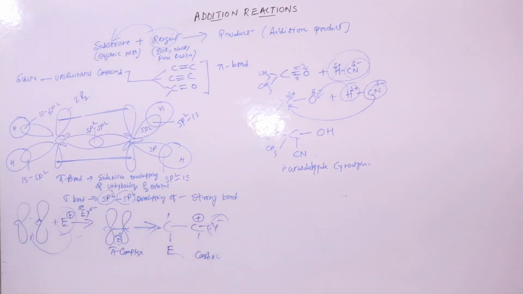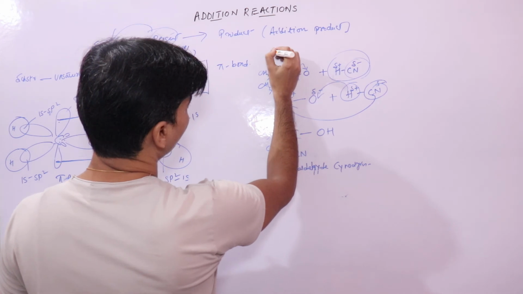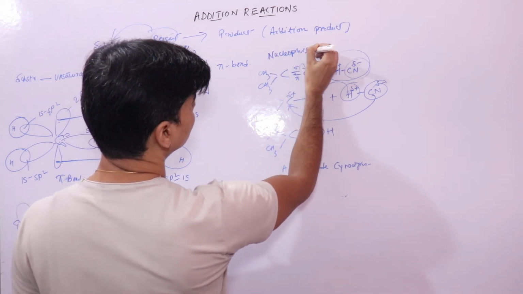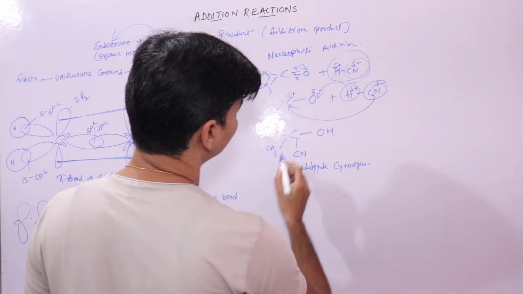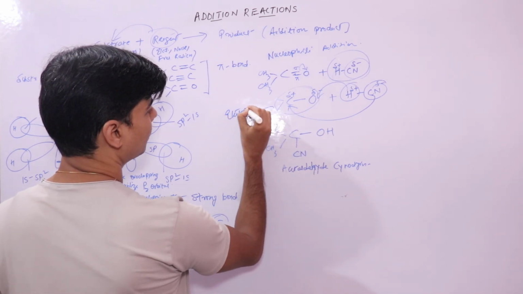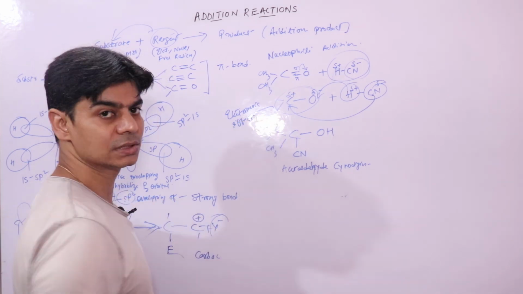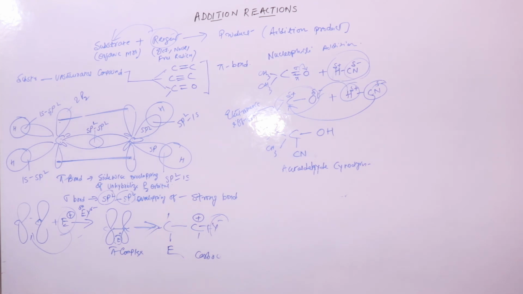So this is your second type of reaction, which is your nucleophilic addition reaction. And remember the electromeric effect that has happened here. The electromeric effect only occurs in the presence of a reagent, HCN. I hope this is clear.